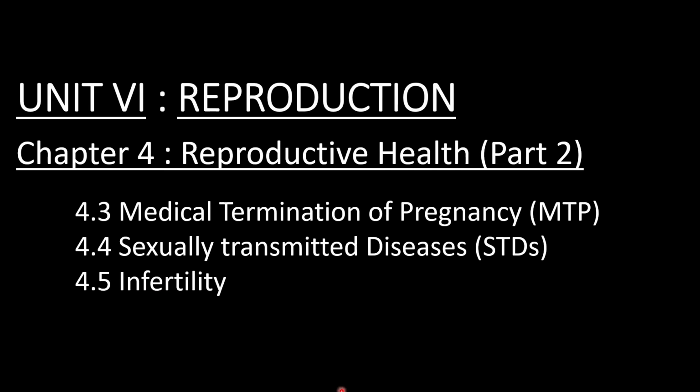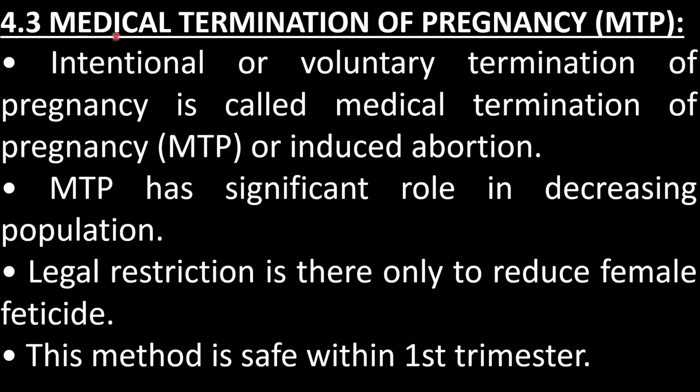Hello students. Today we have to study the last 3 points from Chapter 4, Reproductive Health Part 2, from Unit 6 Reproduction. The 3 points we have to study: 4.3 Medical Termination of Pregnancy, MTP; 4.4 Sexually Transmitted Diseases, STDs; and 4.5 Infertility.